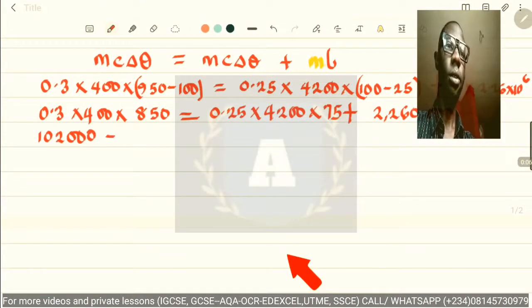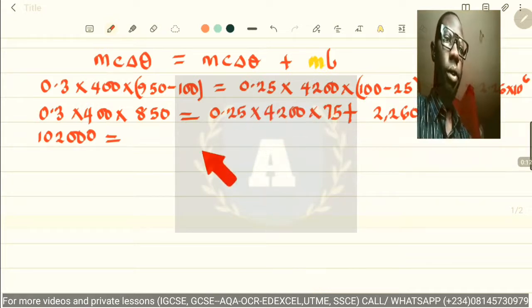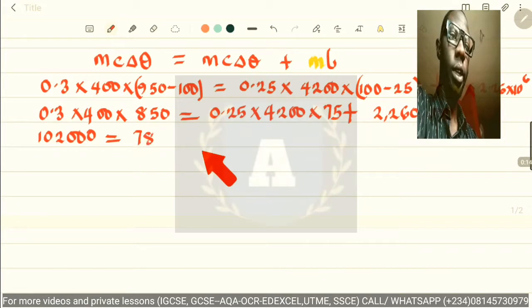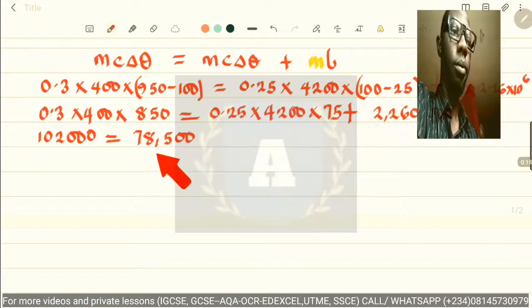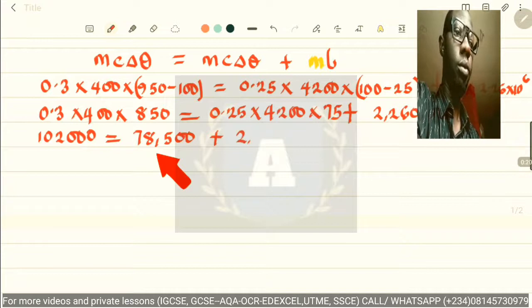102,000 equals this, which is 78,500 plus 2,260,000 m.